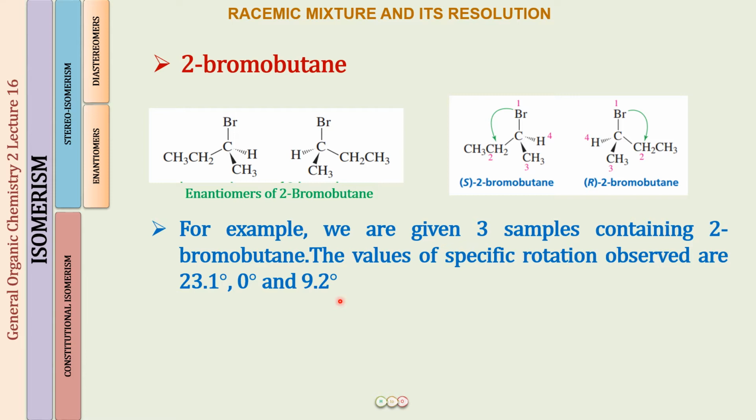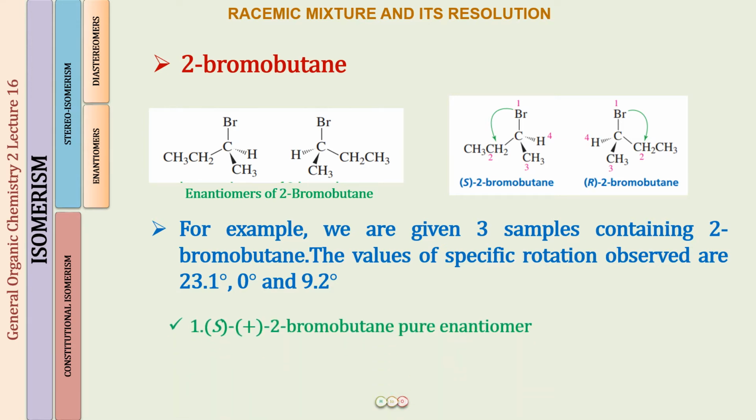Can you explain, when we have 3 different samples containing the same compound, why is there a difference in the specific rotation that you have observed? Have you made some wrong assessment, or is there something more to it? Well, there's something obviously more to it.